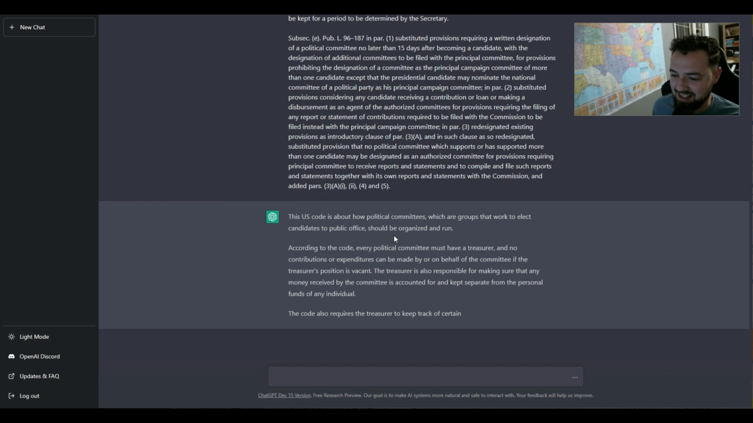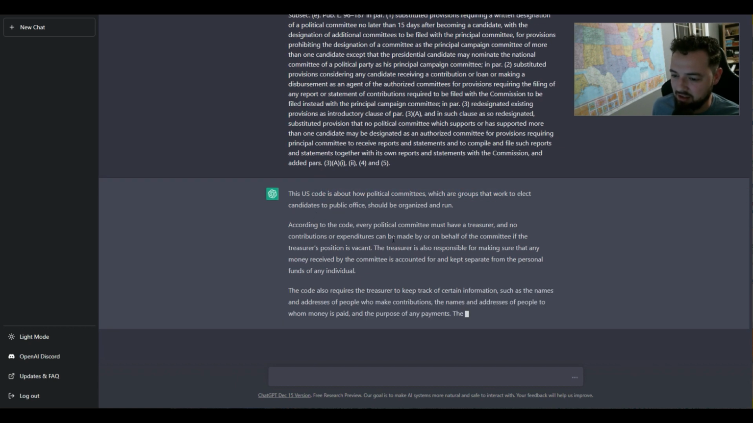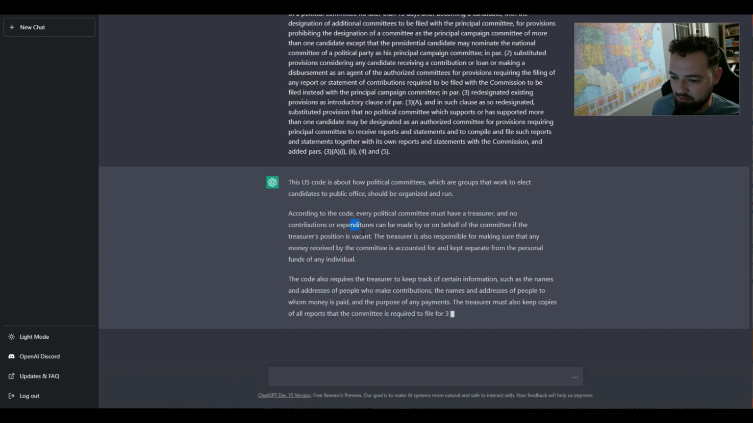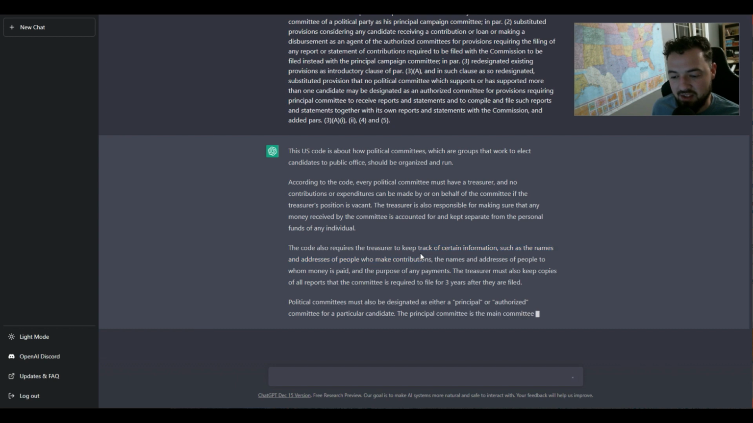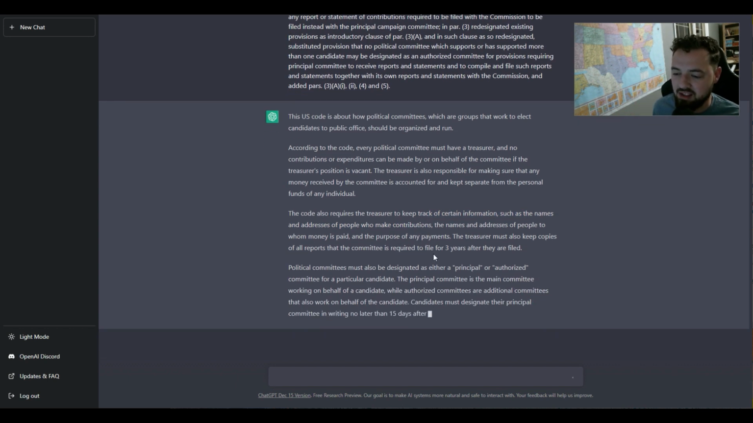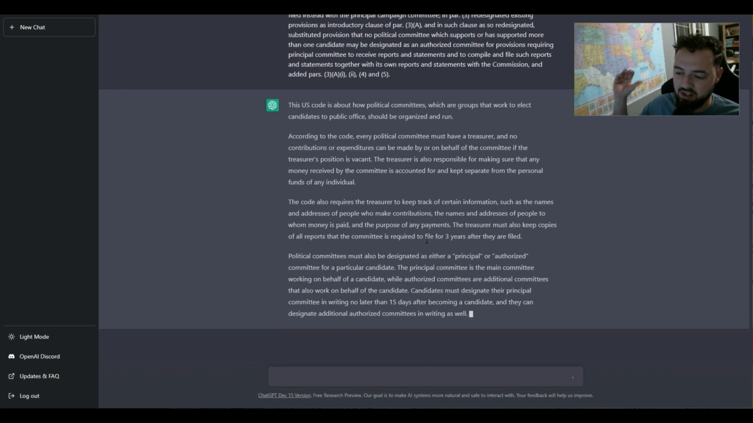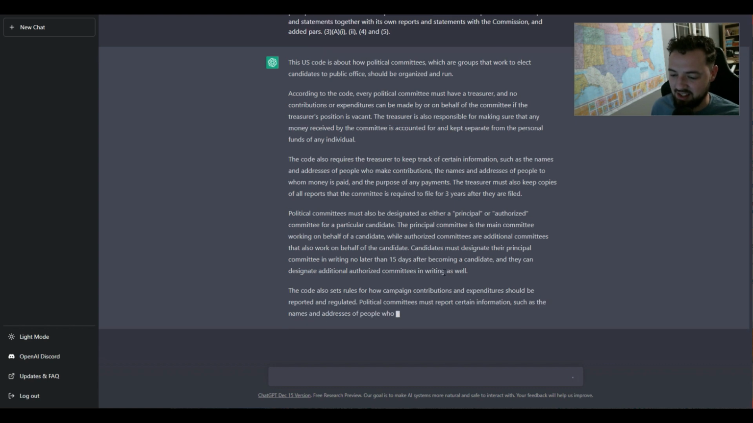So let's see. The U.S. code is about how political committees should be organized and run. Any money, personal funds of the individual. I don't know. This is getting a little bit more complex. Maybe they thought I said 6th grade, but it's still cool that it's distilling it down, right? And it's condensing it.